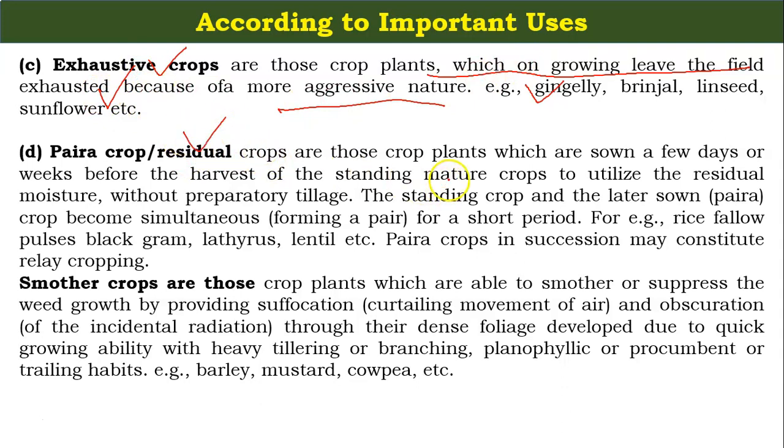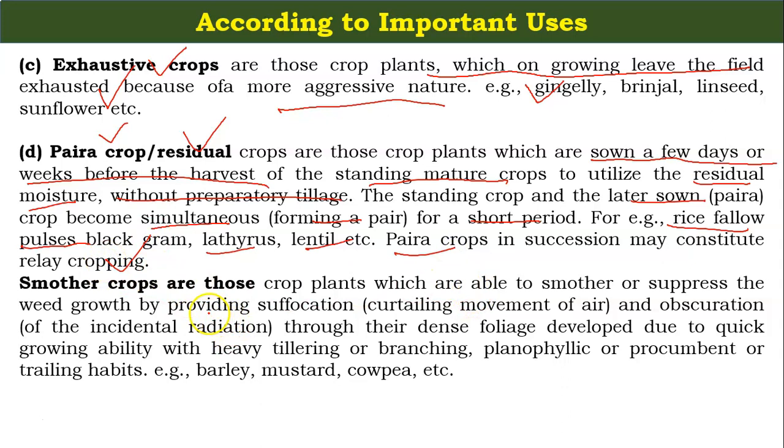Paracrops and residual crops are those crop plants which are sown a few days or a week before the harvest of the standing mature crops. Why? To utilize the residual moisture without preparatory tillage. So the standing crop and the later sown paracrop coexist, forming a pair for a short period. That's why they are called paracrops. Examples are rice fallow pulses like black gram, lathyrus, lentils. Paracrops in succession may constitute relay cropping.